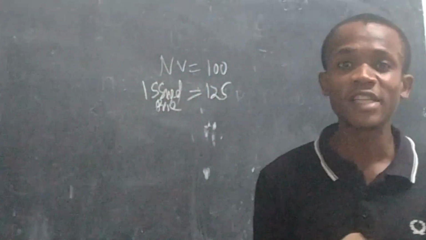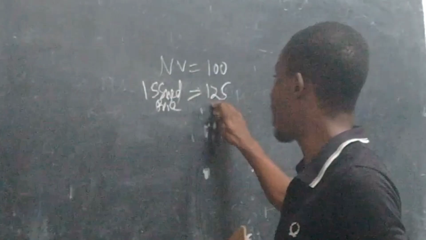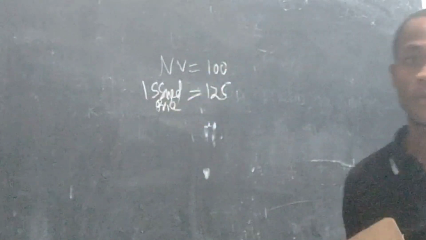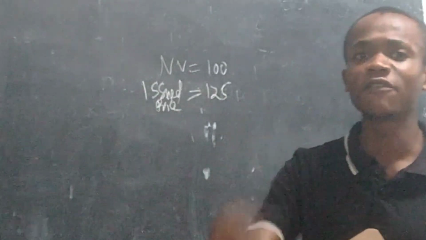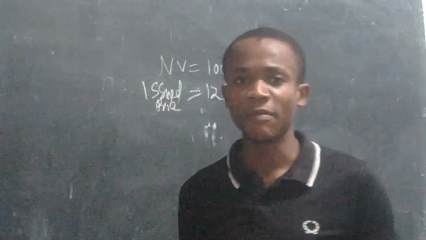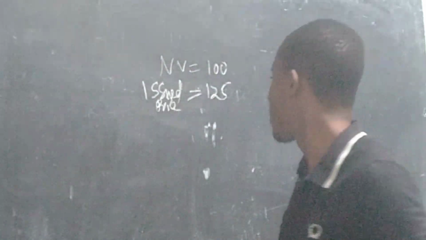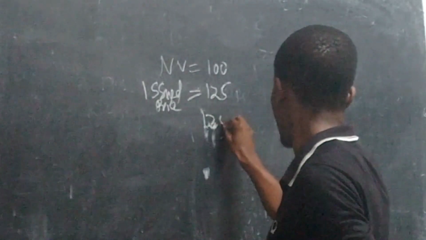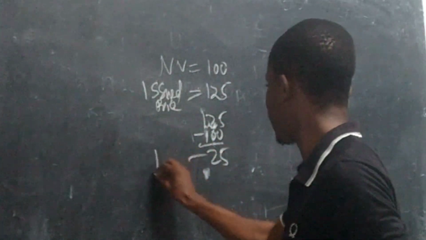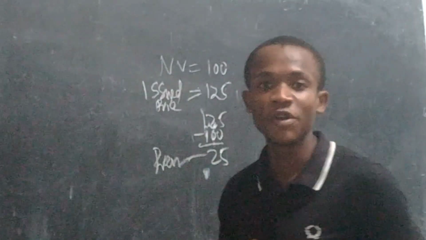Now this issue price, if you can see, is 125, which means it's above nominal value. Any price above nominal value simply refers to issue of shares at premium. So when you take 125 minus 100, you get 25. This 25, to the company, is the premium.